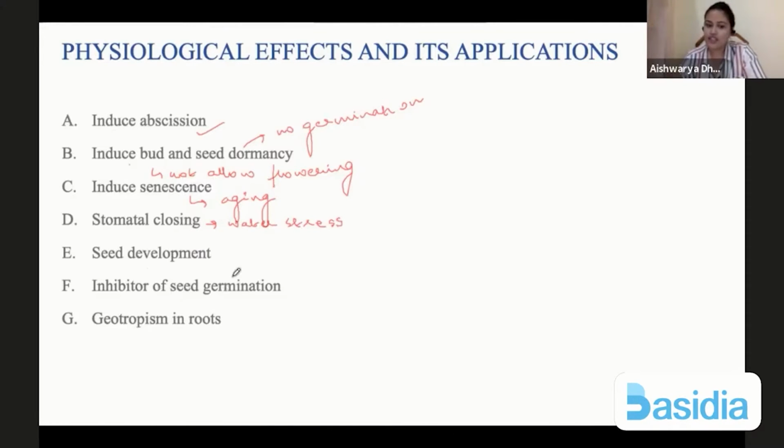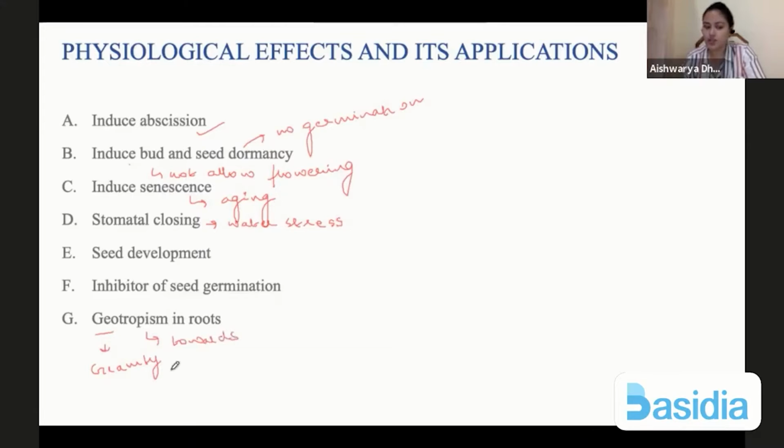It is an inhibitor of seed germination, already spoken about it, seed dormancy, and it promotes geotropism of roots. Geo means gravity and tropism means towards something, right?